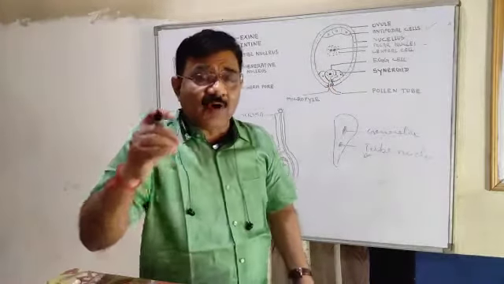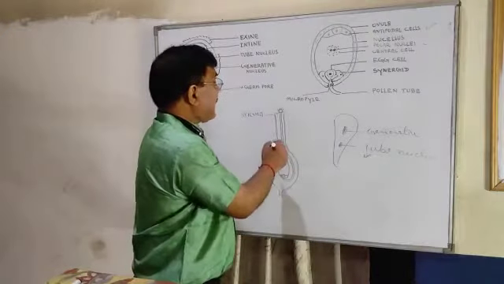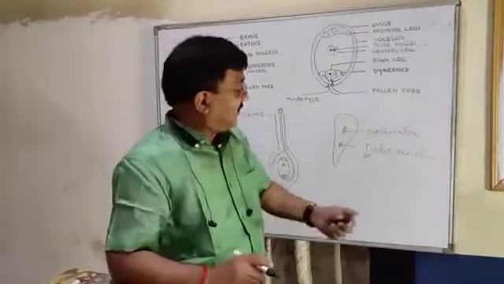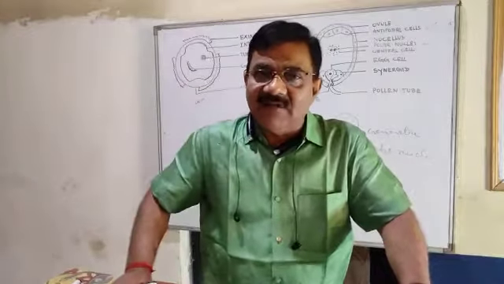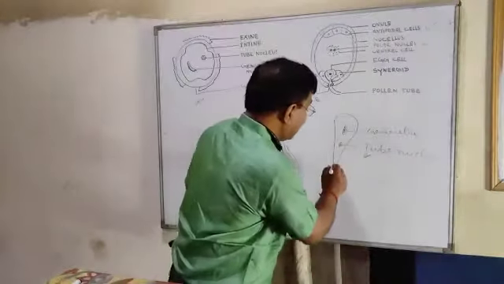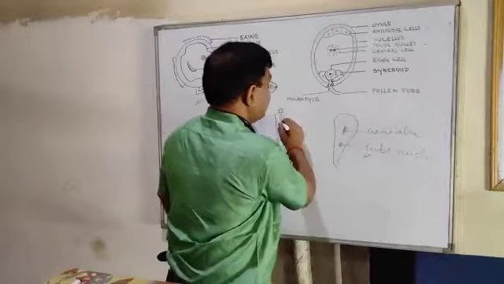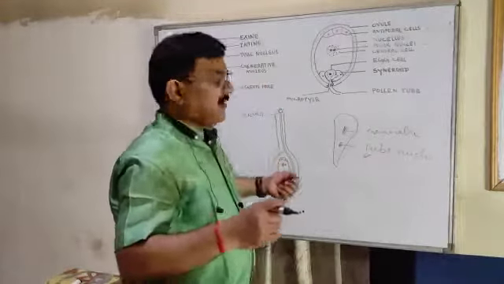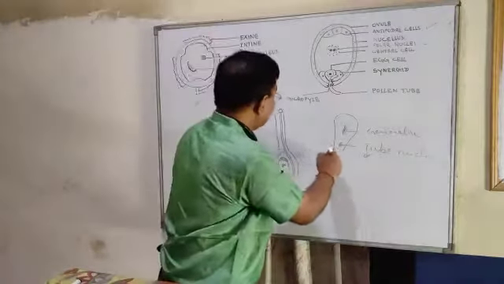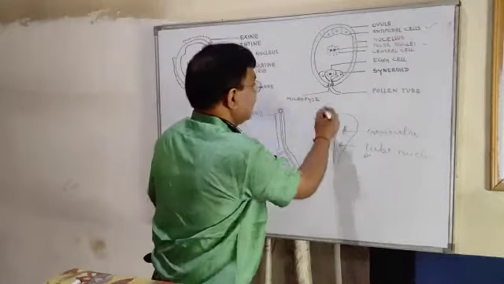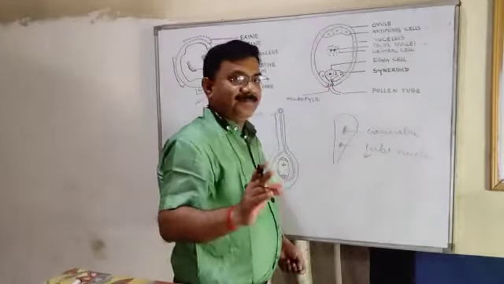Its function is to guide the germination of the pollen tube towards the micropyle. Now, how does this pollen tube reach the micropyle? The tip of the pollen tube will secrete a certain chemical, and that chemical will dissolve the tissue of the female part, and due to dissolution of that, it will enter and slowly, slowly it will come to the micropyle.